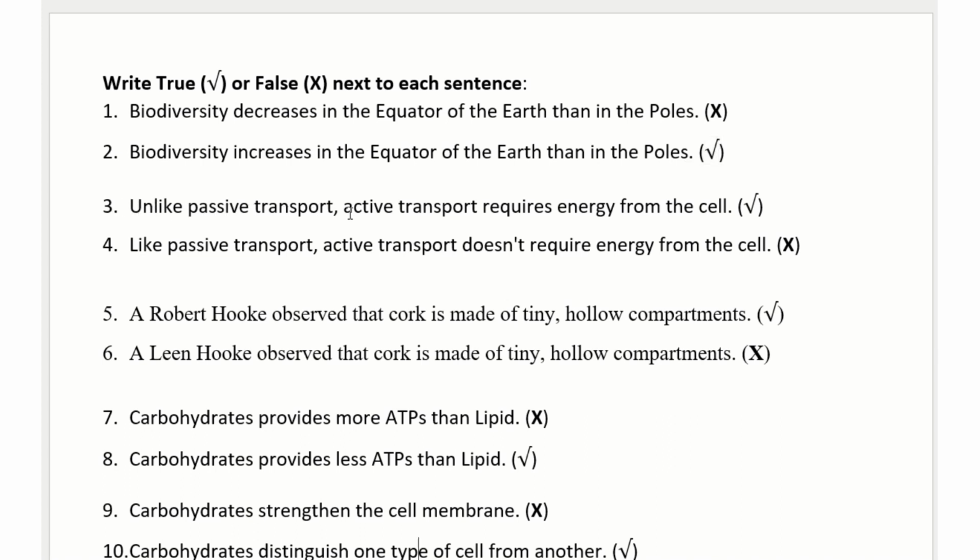Okay, question 3. Unlike passive transport, active transport requires energy? Yes, active transport requires energy, and it's unlike passive. Passive transport doesn't require it. Okay, 4. Like passive transport, active transport doesn't require energy? No, false. Active transport requires energy and passive transport doesn't require energy.